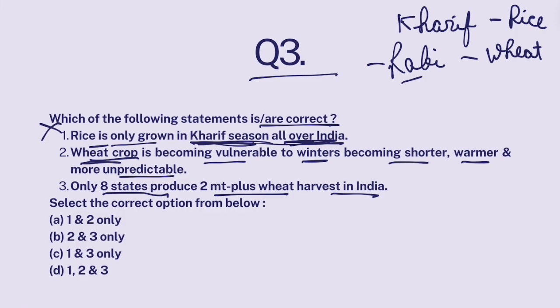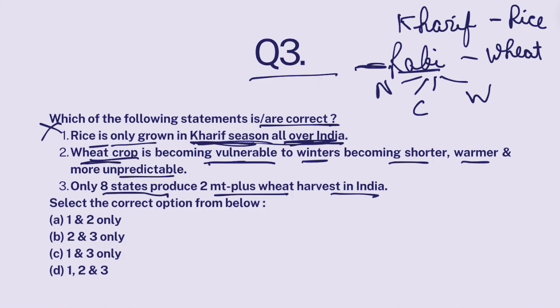Wheat is definitely grown in Rabi season. Mostly wheat is grown, though wheat is also grown all over India. But wheat is generally grown in northern India in bulk quantities. Northern India, central India, and western India. Okay, but for wheat crops to grow, winter season should be there. Winter season is quite good for wheat crop. That is why wheat is grown in Rabi season during winters.